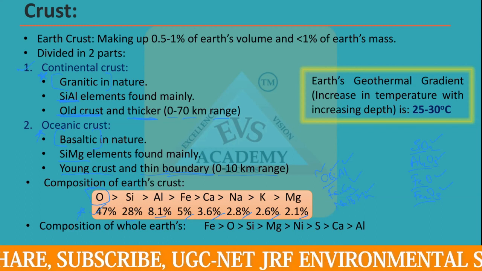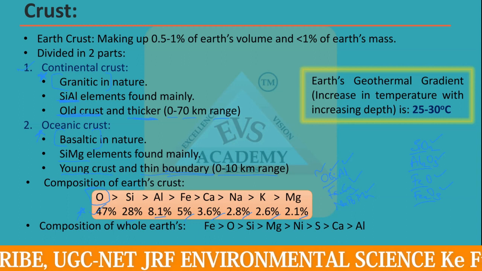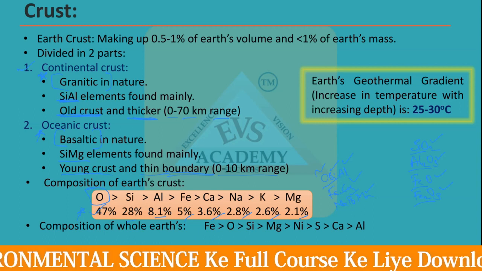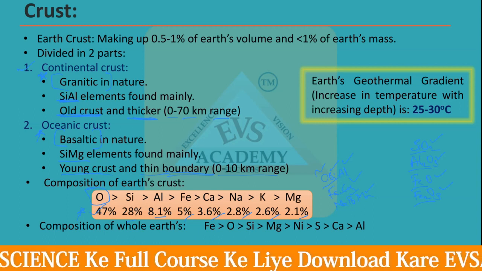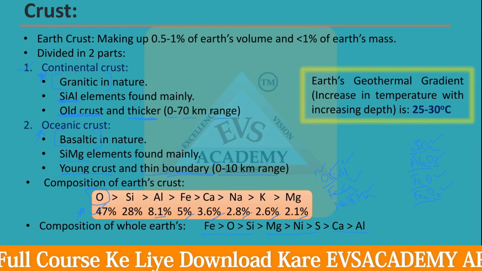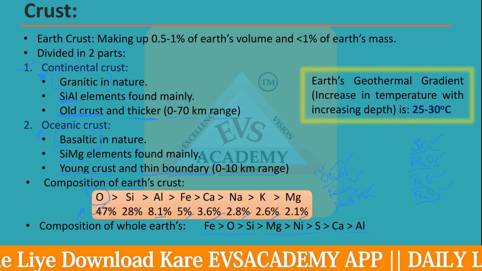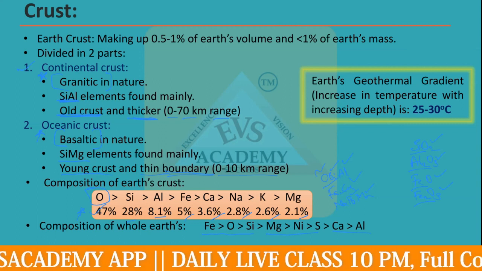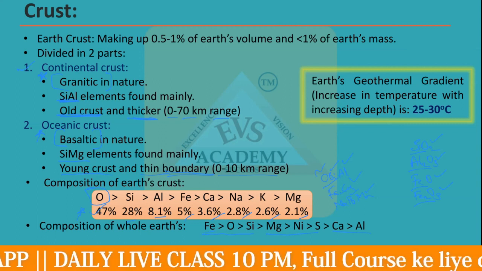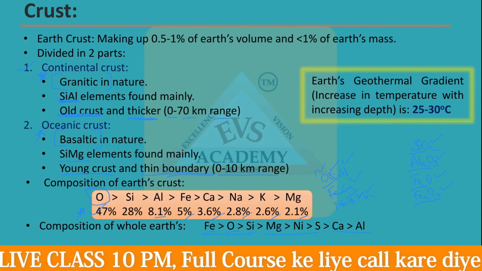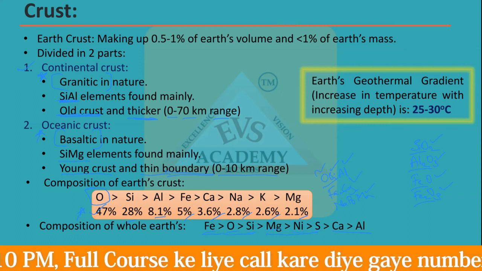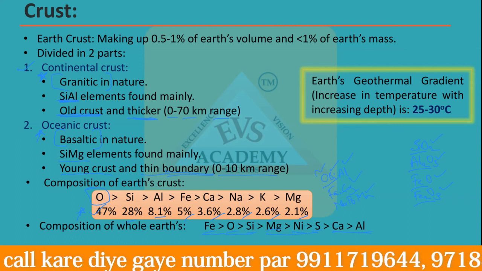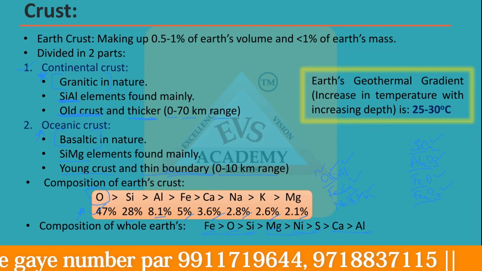This sequence is only true for the earth crust, not for the whole earth. The composition of the whole earth is like this: POC, manganese, Cal. It gives the highest amount of elements in the whole earth, including core, mantle, and crust. Highest is iron, then oxygen, then silica, then magnesium, then nickel, then sulfur, then calcium, and at last aluminium. This is the right sequence for the whole earth, including crust, mantle, and core.